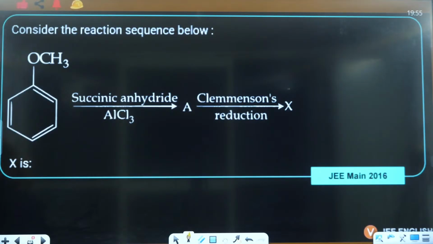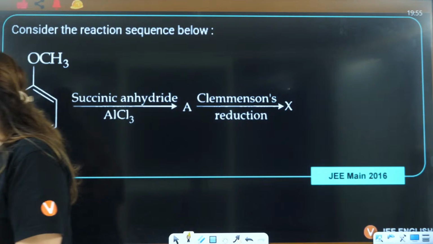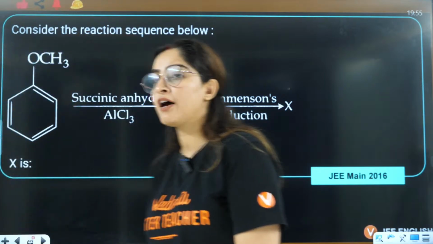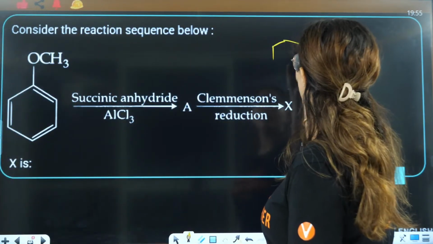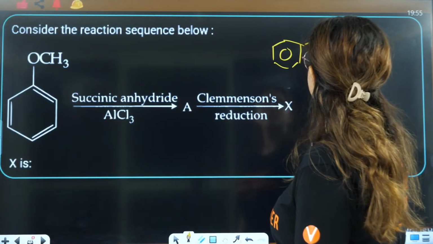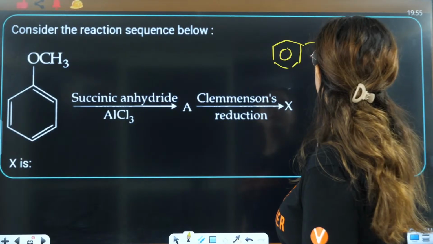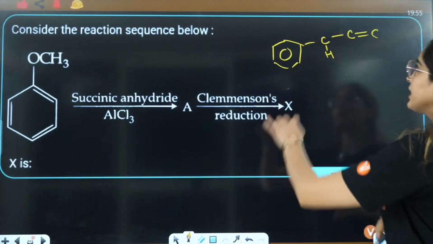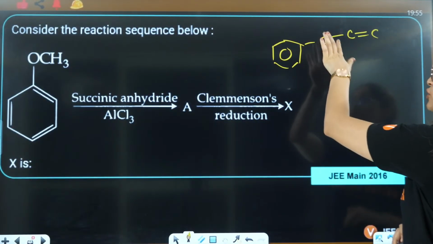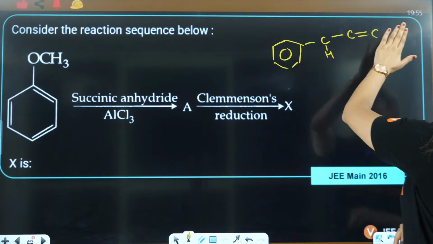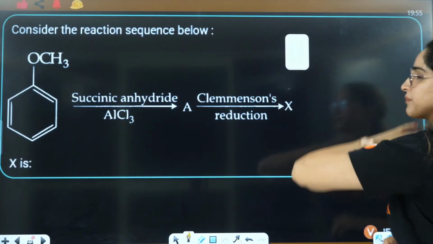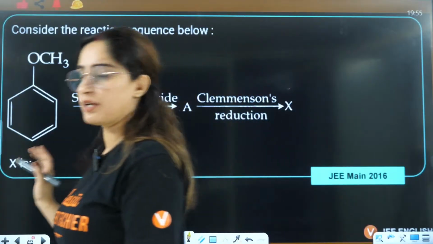Yes, it can be converted, but if you have a benzene ring, and this is C, then it should have hydrogen here, and it can have a double bond over here, then it will be directly converted. Then this carbon should be sp3 and it should have one alpha hydrogen, and it should not be tertiary.